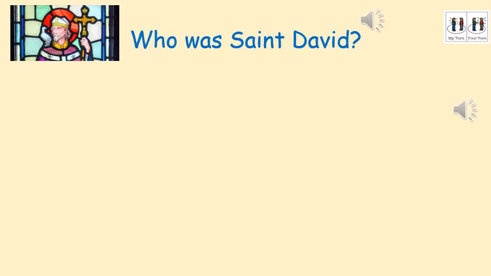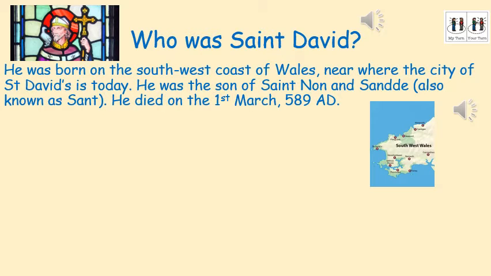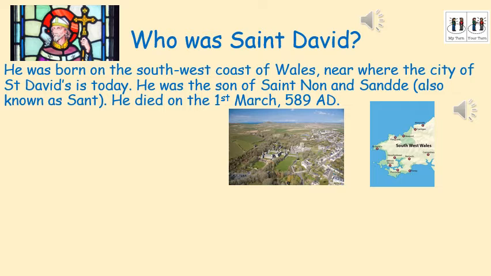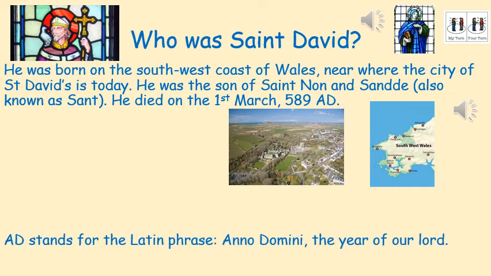Who was St. David? He was born on the southwest coast of Wales, near where the city of St. David's is today. He was the son of St. Non and Sandra, also known as Sant. He died on the 1st of March, 589 AD. AD stands for a Latin phrase, Anno Domini, which means the year of our Lord. So before Jesus was born, everything is BC, before Christ, and anything after is AD, which stands for Anno Domini, the year of our Lord.